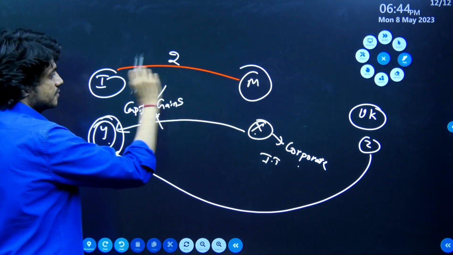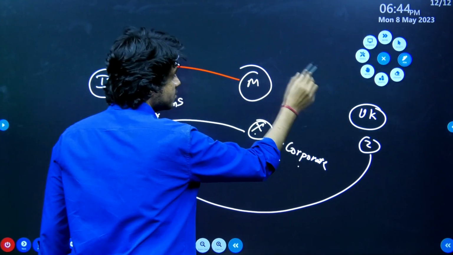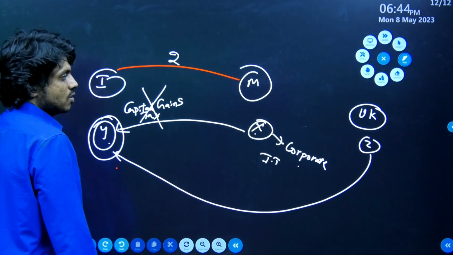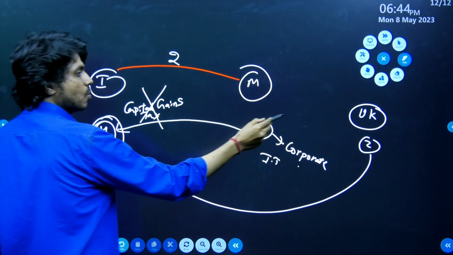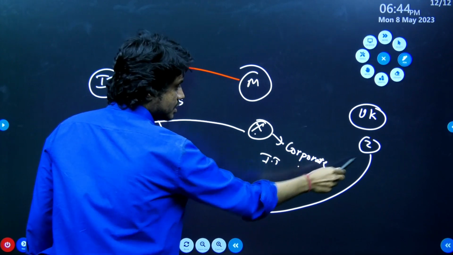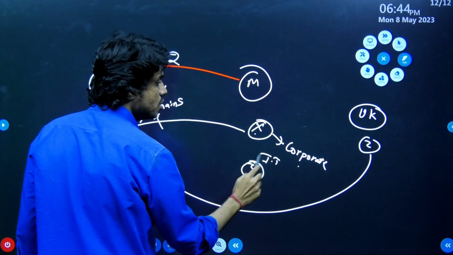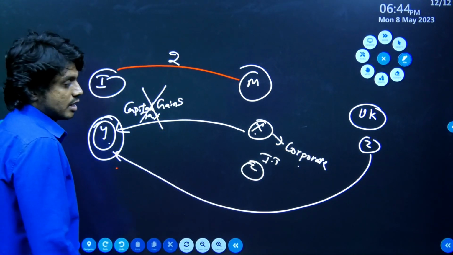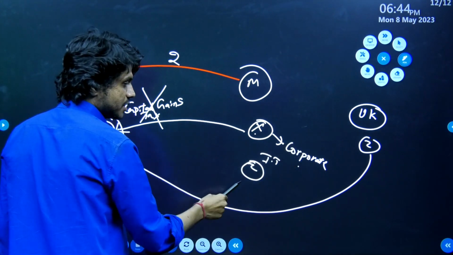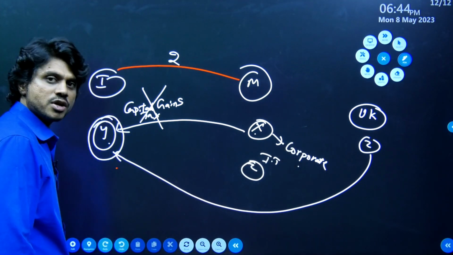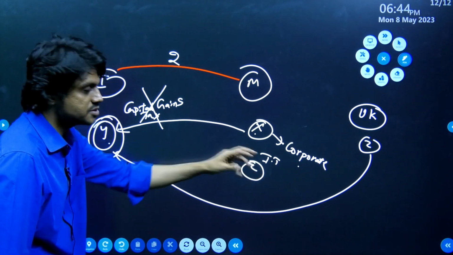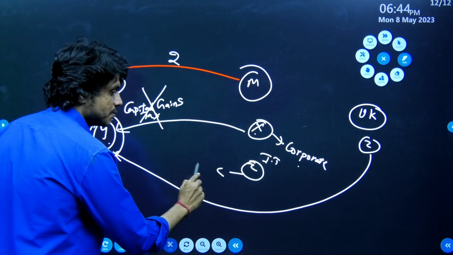Let's assume that these two countries do not have a double tax avoidance agreement. So what this UK company does is they will establish a company here only for the purpose of avoiding the tax. They will establish their company here which does not have any actual economic presence. That is called a shell company.